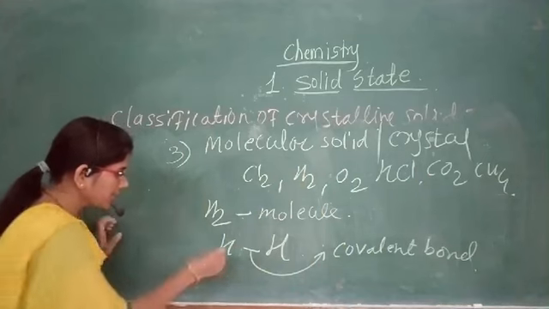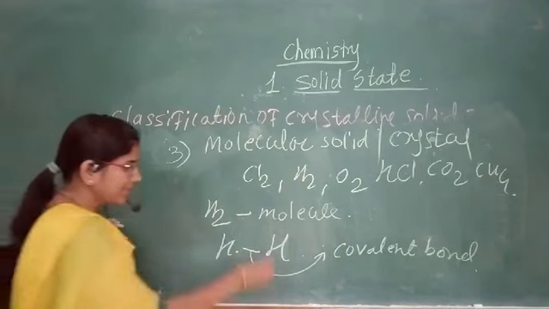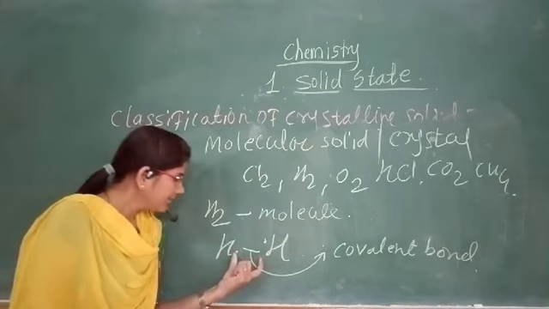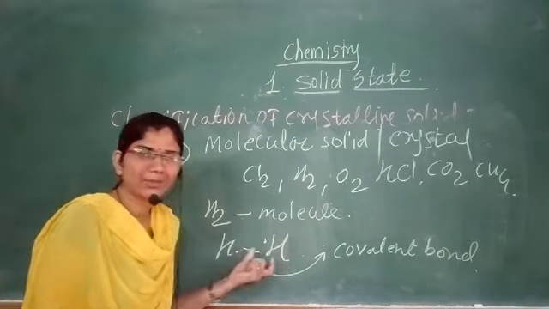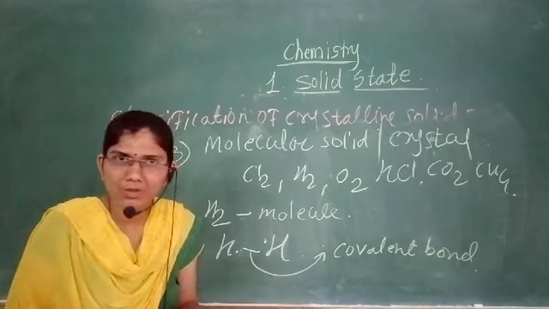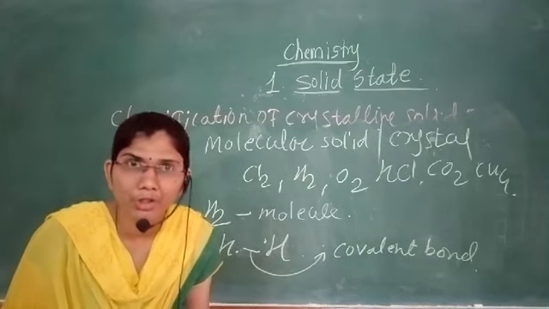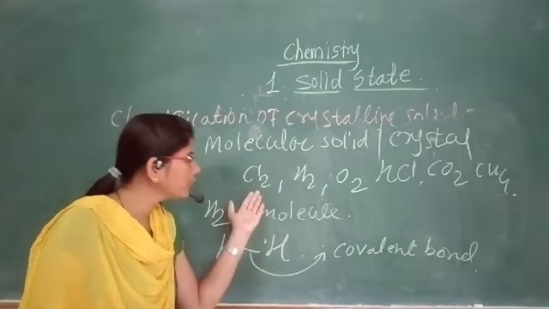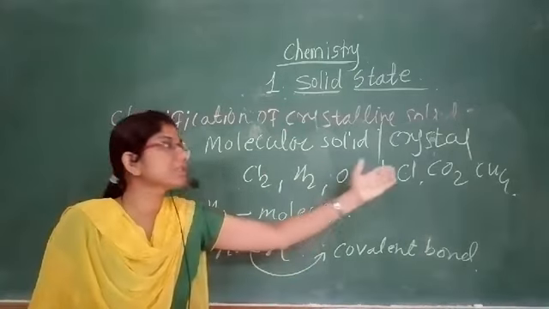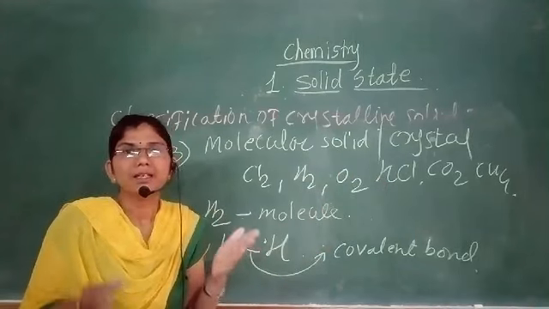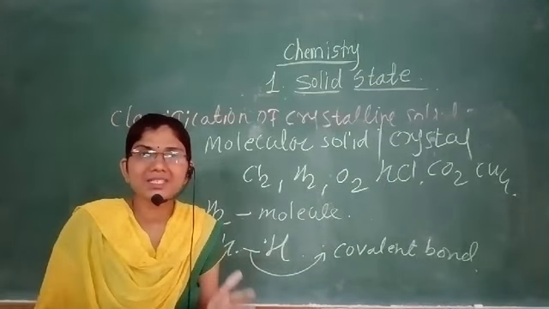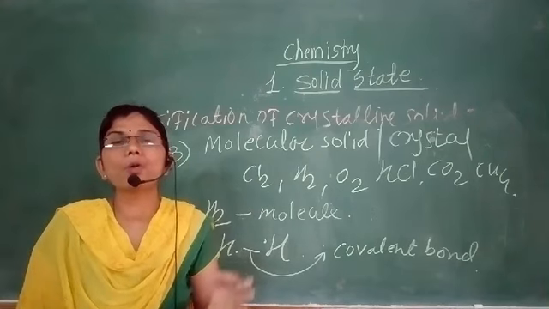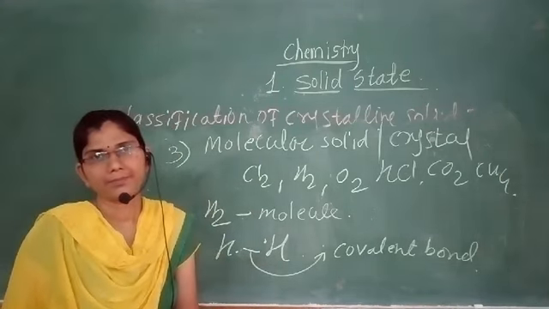In hydrogen, one electron is present. In the second hydrogen, also one electron is present. And when the hydrogen atom and hydrogen atom come closer, they form an H2 molecule. In the H2 molecule, Cl2 molecule, O2 molecule, and also HCl molecule, the atoms are held together compulsorily by a covalent bond.